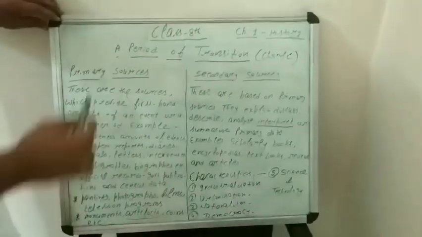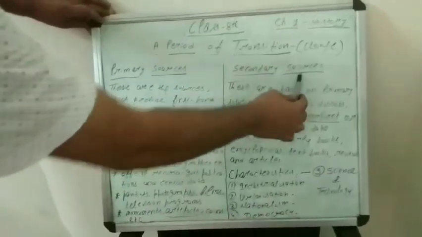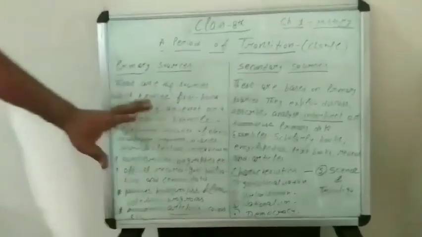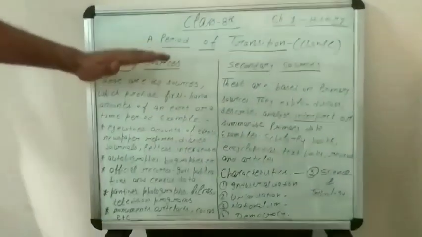But in modern history we have every type of source in every language. These sources can be divided into two parts: primary sources and secondary sources. Primary sources first. These are the sources which provide first-hand accounts of an event or a time period. First-hand information, the information that we can see very easily.